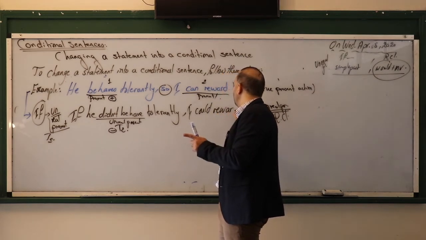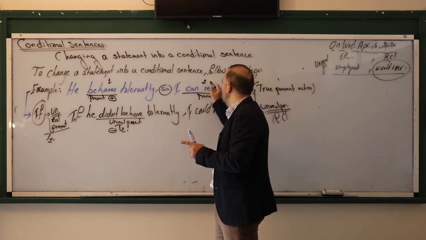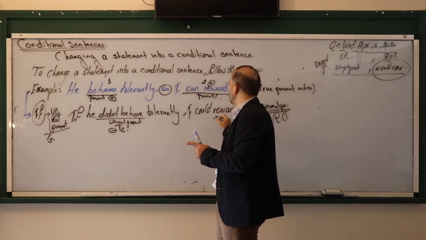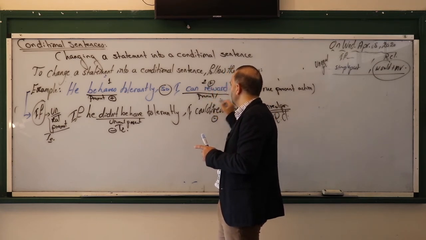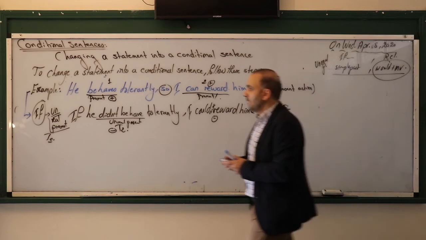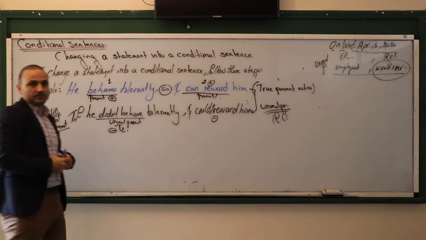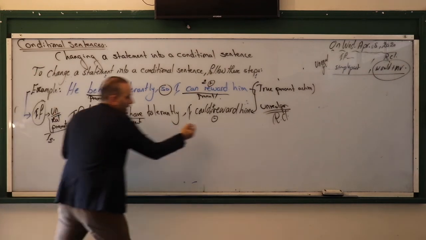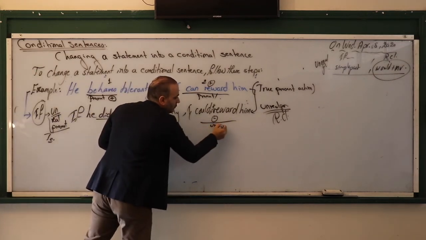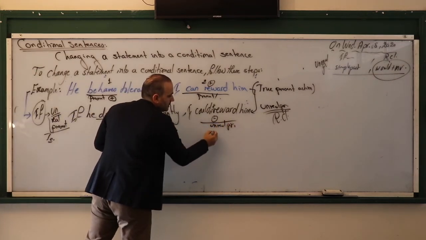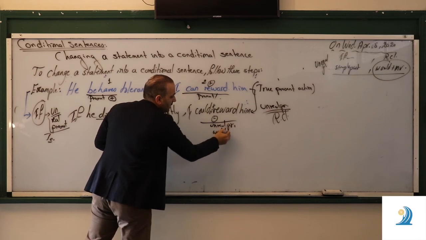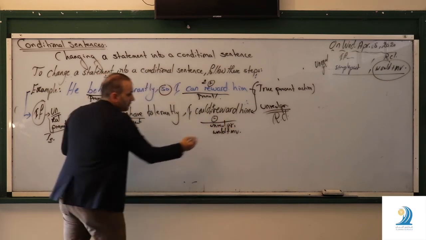Look, here's something, just keep it in mind that we didn't do this positive and negative. Where is the negative? That's it. So here, if he didn't behave tolerantly, I couldn't reward him. Yes? So it has become as what? With unreal present. So would plus main verb.